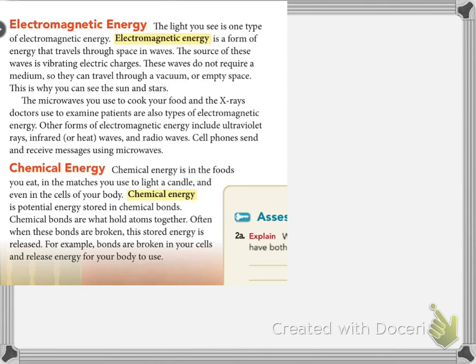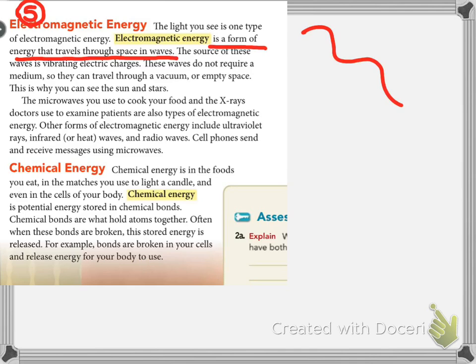Our fifth form of energy is electromagnetic energy. So the light that you're seeing, the light that's enabling you to see the screen right now, is electromagnetic energy. So our definition for electromagnetic energy is a form of energy that travels through space in waves.